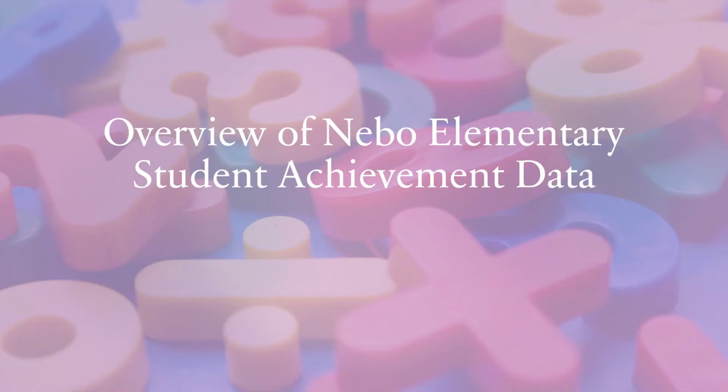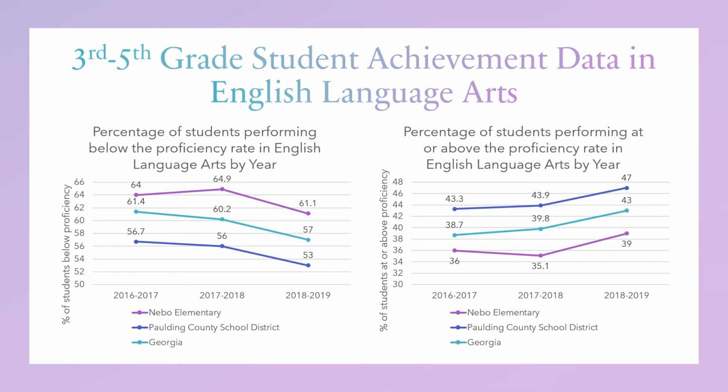Across this next section, we will be looking at an overview of Nebo Elementary student achievement data. This slide here shows a broad overview of the 3rd through 5th grade student achievement data in English language arts as compared to the district and the state. So this first graph here is the percentage of students performing below the proficiency rate in English language arts by year. So the 2016-2017 school year, 2017-18, and 2018-19 school years. The purple line is Nebo Elementary, blue is Paulding County School District, and the teal is the state of Georgia.